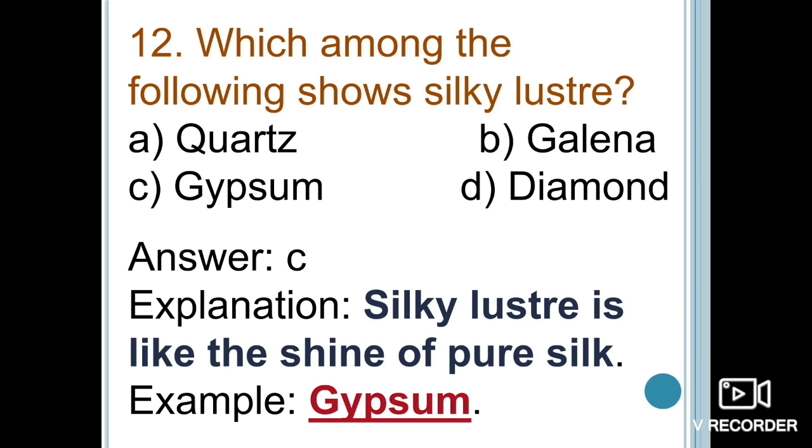Which among the following shows silky luster: quartz, galena, gypsum, diamond? Firstly we will understand silky luster. It's the luster exhibited by silk fibers, and minerals which crystallize in the fibrous habit commonly show silky luster. The best examples are asbestos as well as fibrous gypsum. Silky luster is like the shine of pure silk, that's why it's known as silky luster, and the best example is gypsum. So option C is the right answer.